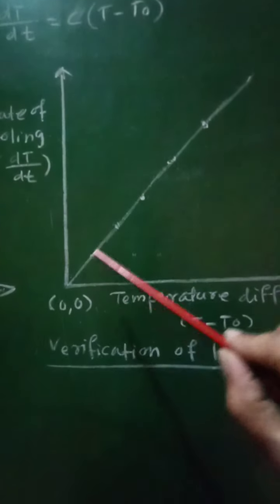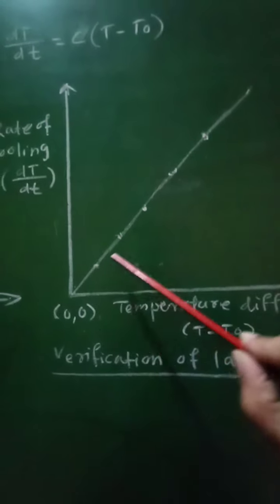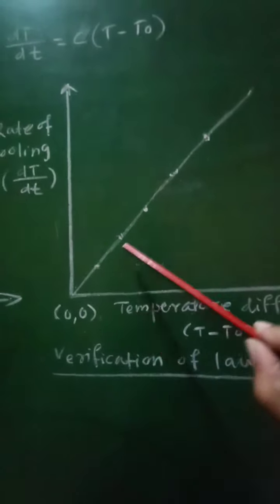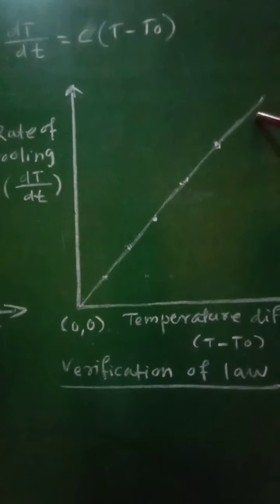When the points are plotted, it will be observed that it is a straight line. The graph of rate of cooling against temperature difference will be a straight line passing through the origin.